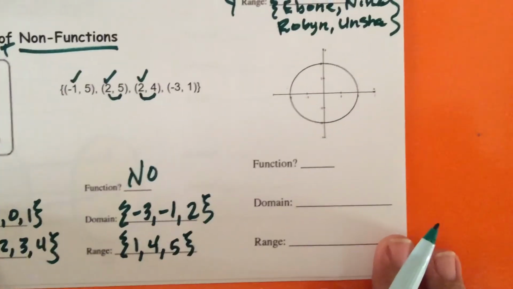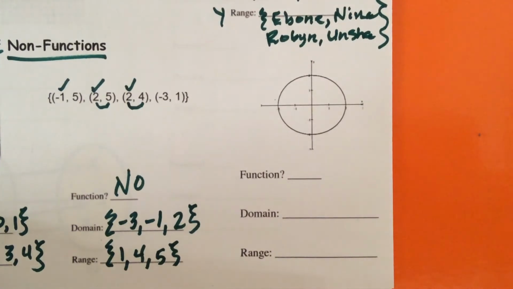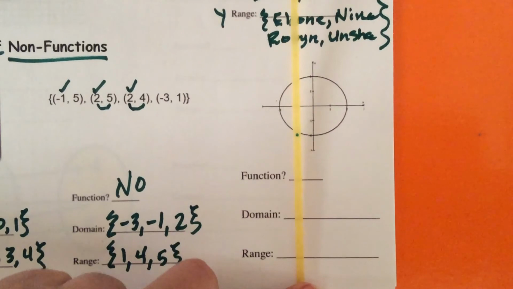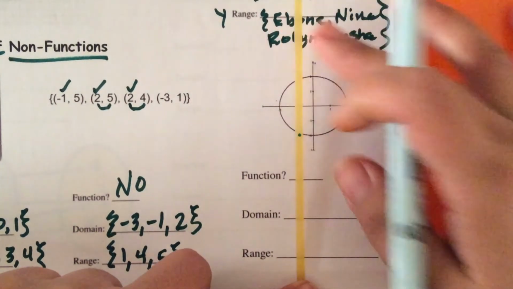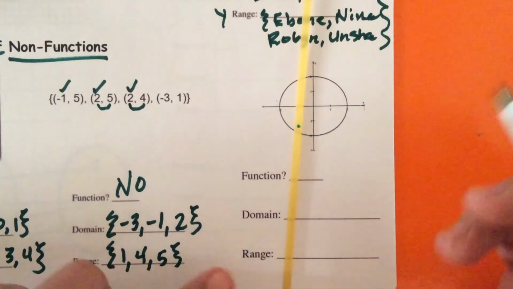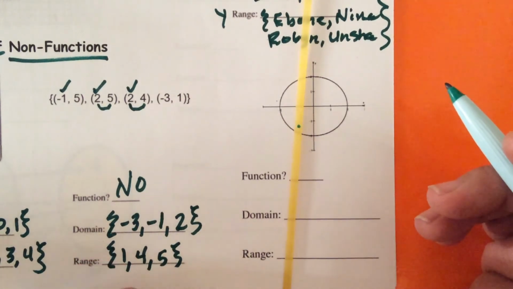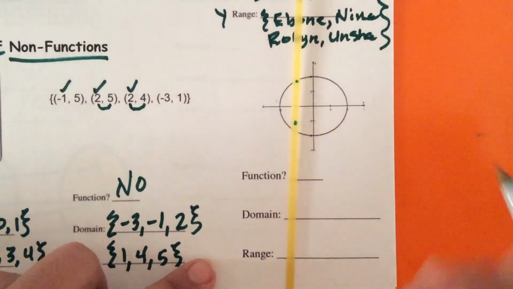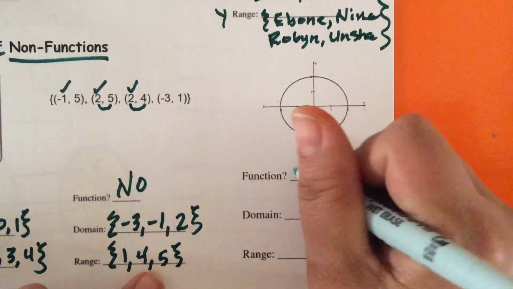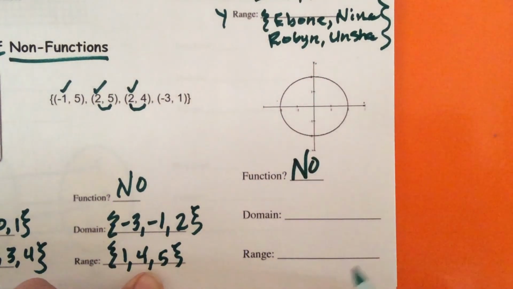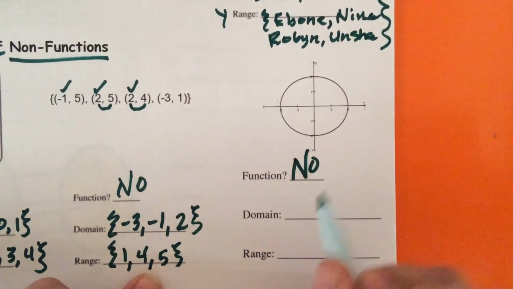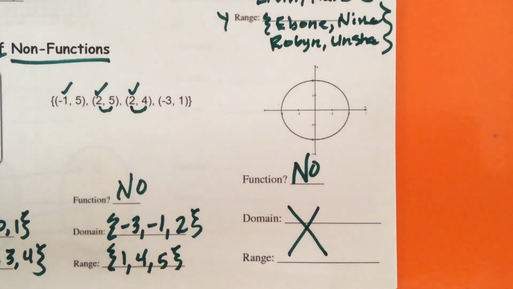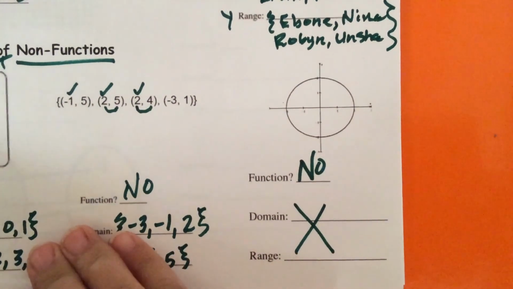Okay, now let's take a look at this circle. We're going to do the vertical line test. So I'm going to put a spaghetti here. And notice how this line is going to intersect at 2 places. So it intersects right here and right here. So that means you cannot have that. That's a no. Okay, so then we're not going to talk about the domain and range of the graph just yet. We'll do that in a couple of days, okay?